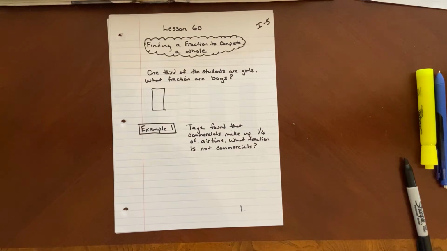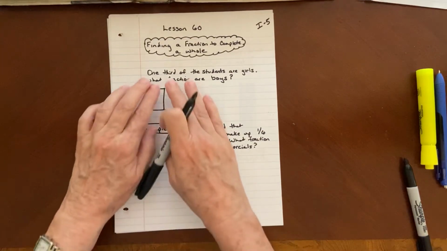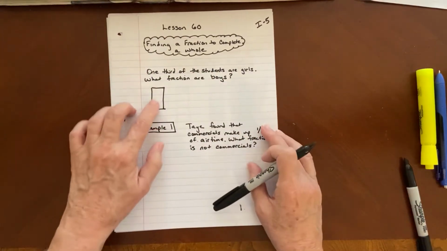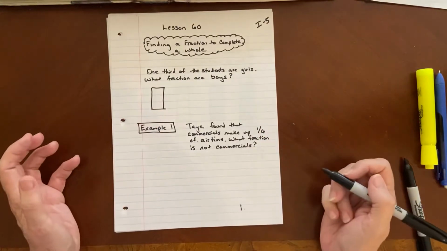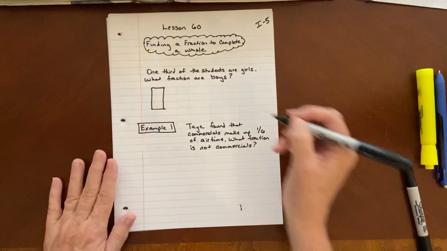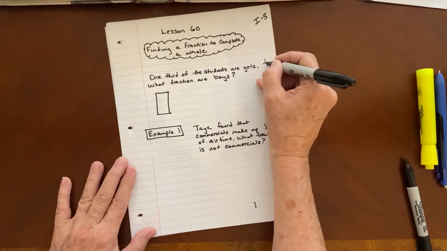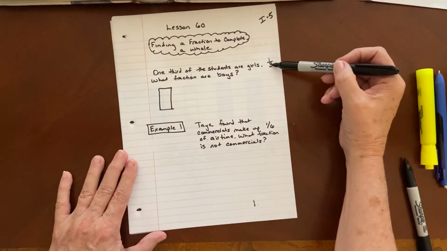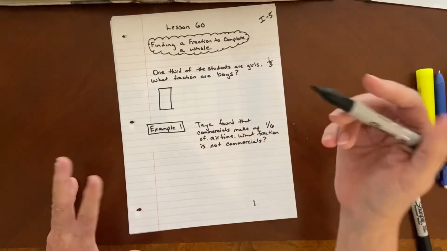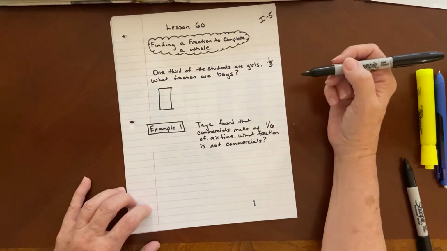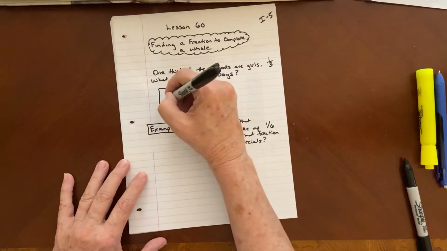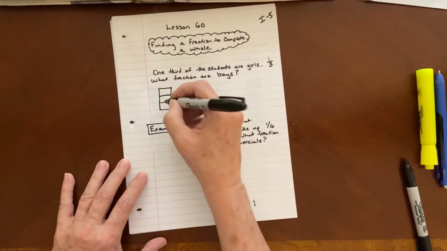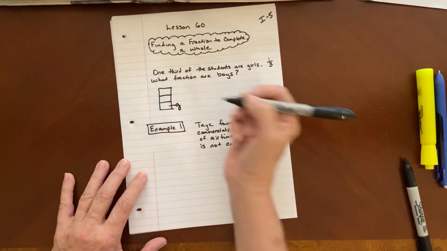What fraction are boys? So in this word problem, I have my drawing, and I'm going to break it into how many parts. So remember, if I write this, 1/3 are girls. I'm going to break my little box or my whole thing into however many parts the denominator is. So I'm going to break that into 3 parts, and there's the girls.